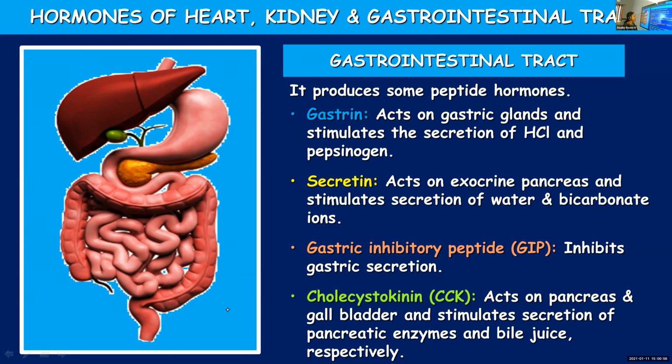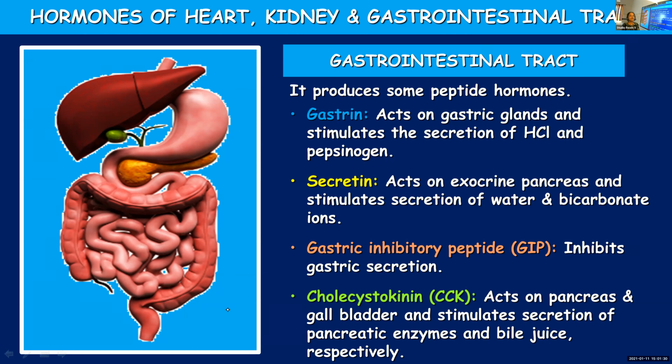So this particular hormone will act on the pancreas as well as the gallbladder, and it will stimulate the secretion of pancreatic enzymes and bile juice. From the gallbladder, bile juice, and acting on the pancreas, it promotes the secretion of pancreatic enzymes. So these are the 4 peptide hormones released by the gastrointestinal tract. Once again, I'll repeat the points.